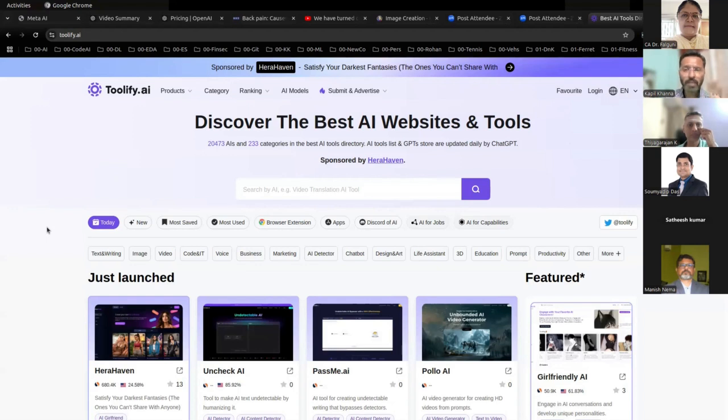There are so many tools and we get confused. Which tool should we use? So for that, I use toolify.ai, and I would recommend all of you, if you want to find AI tools, use this particular website, right?